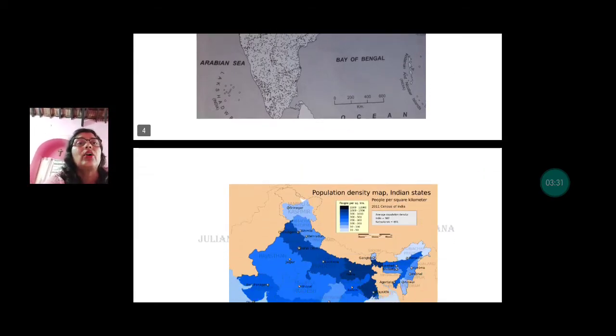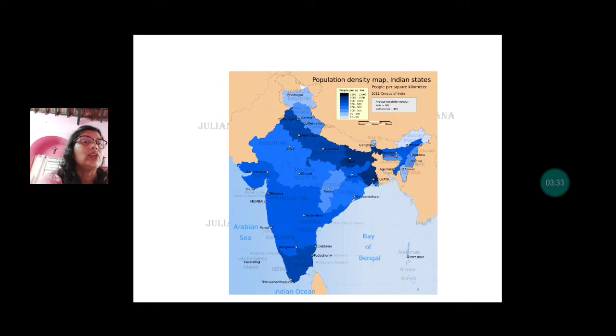Looking at the choropleth map, you see the density of population. This one is not distribution, but it gives the density of population of that region. And what do you notice here? In the north again, that is the northern plains, you find the density of population is very high. What is density of population? How is it calculated? Density is the total number of people divided by total area. That gives us the density of population, which we will be discussing very soon. So 6.1b actually gives us the population density.